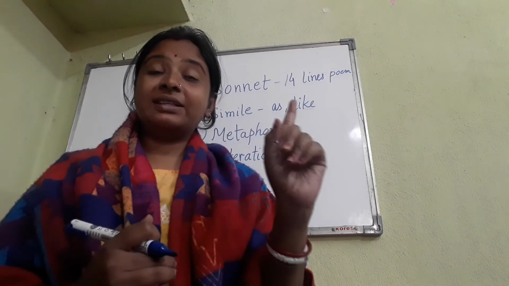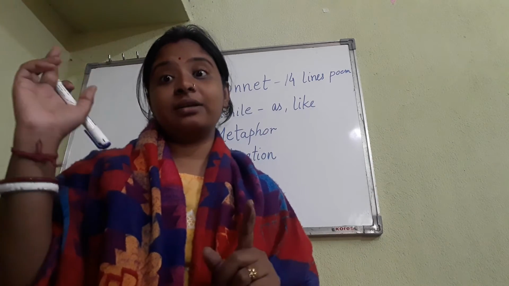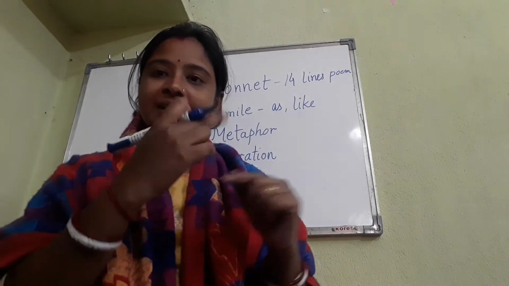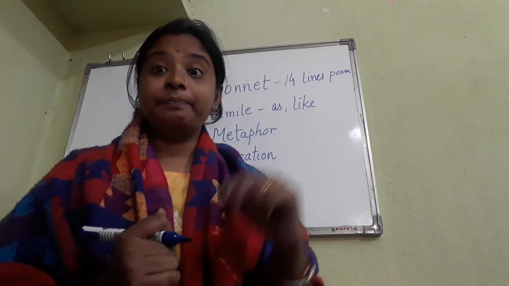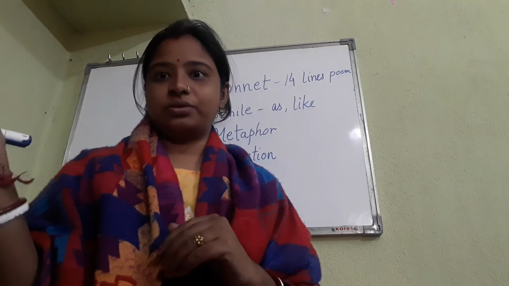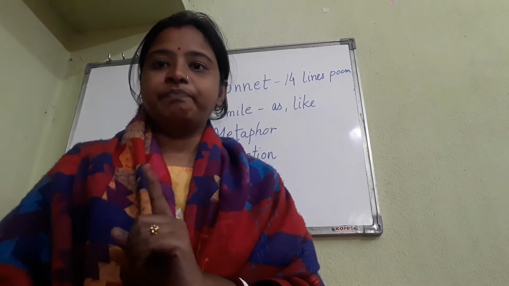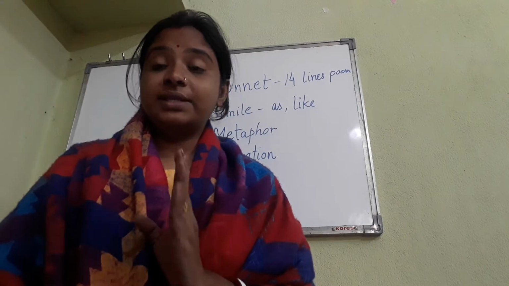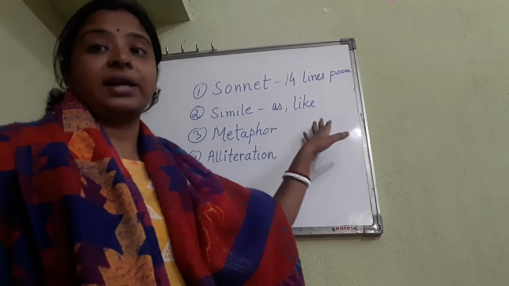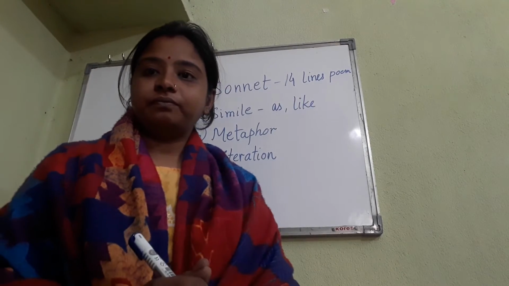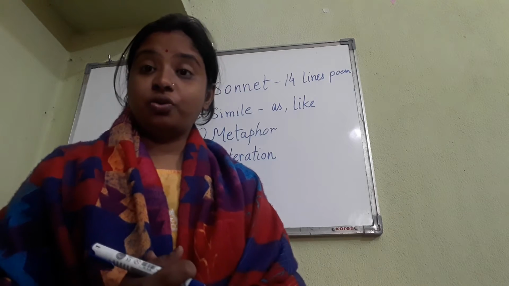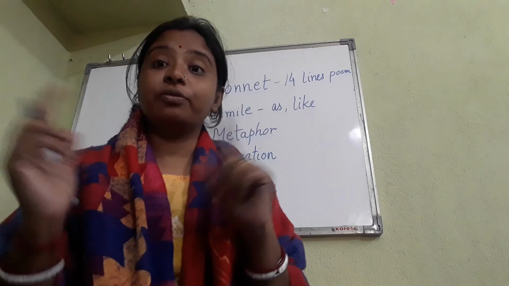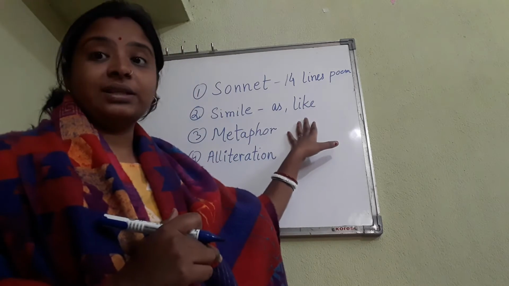So we are comparing the red colored dress with the color, the red is common. There is a dress and blood. We are comparing blood and dress, or we are comparing the dress and rose. So there is a common point. There are many things we can compare, and we say some common points using as or like. You are tall like a giraffe. So I'm comparing you with a giraffe because both of you are tall, but by using the word like.